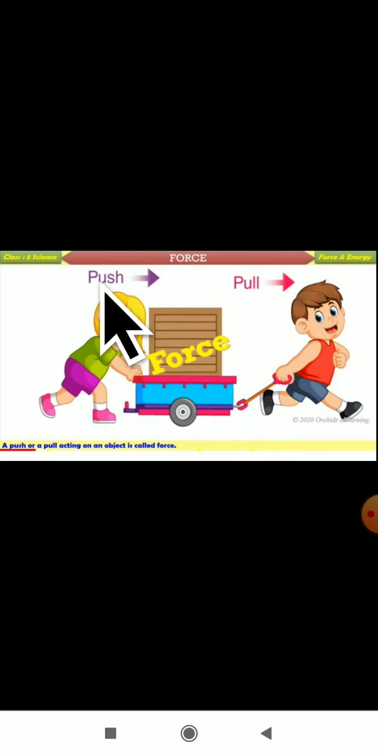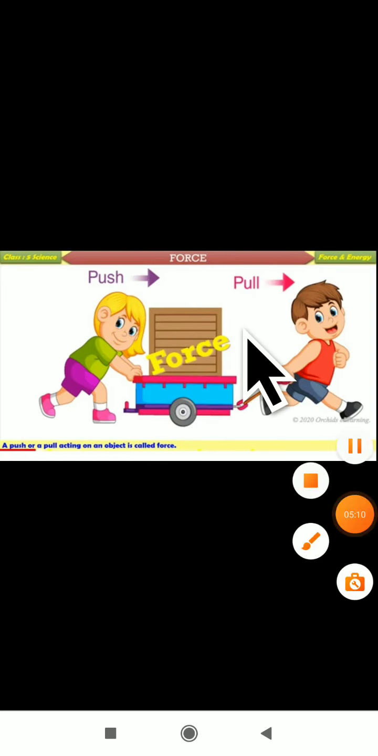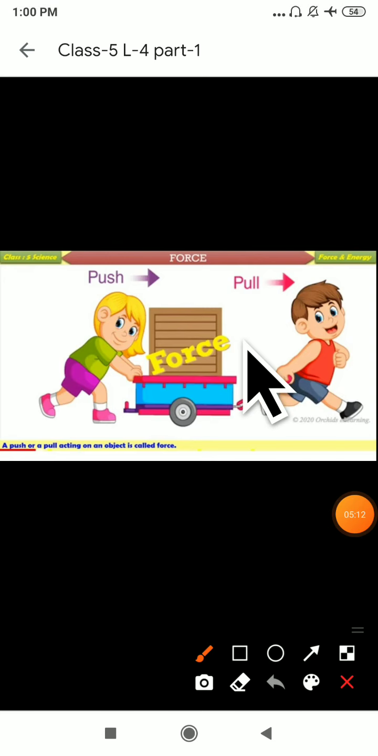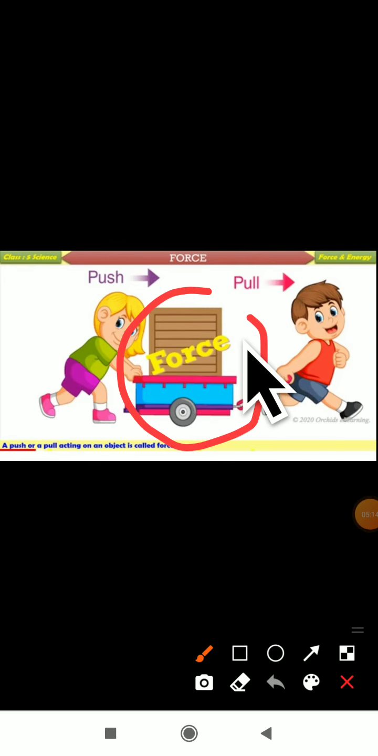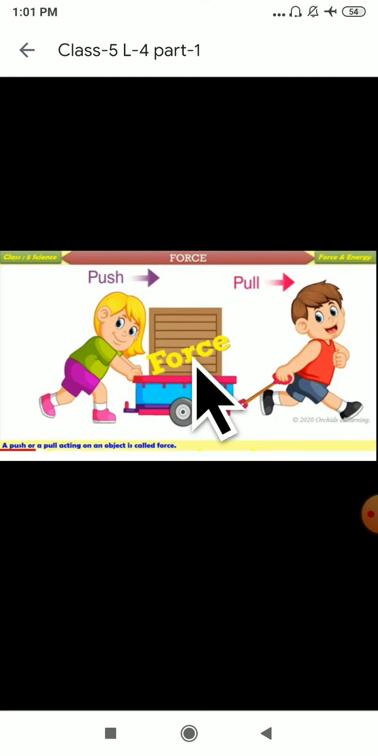What is a force? Force is a push or a pull acting on a body. What is a body here? Here is the body. So dear students, this is the body, here in the middle. So you can define the force as a push or a pull acting on a body. We call it a force.